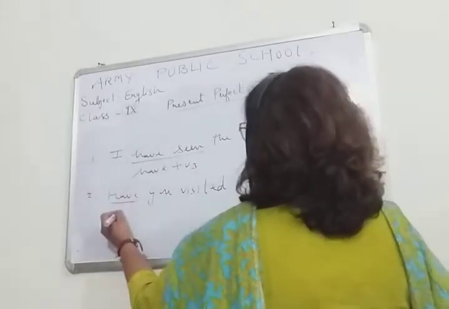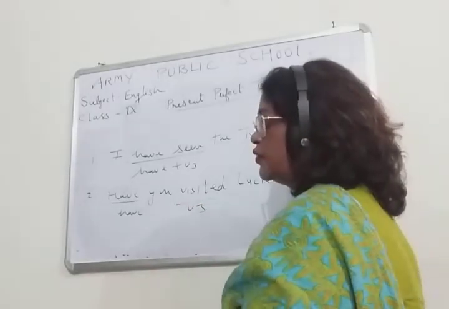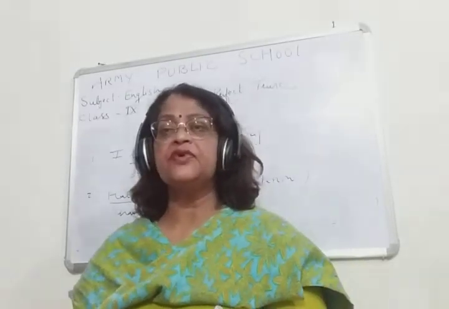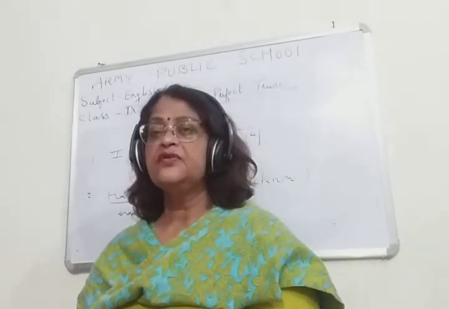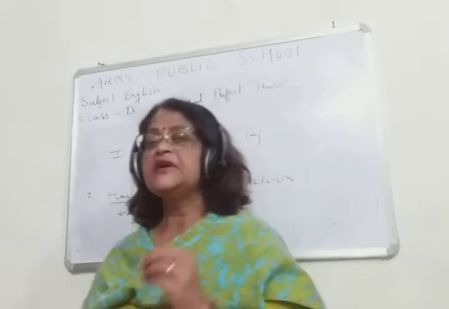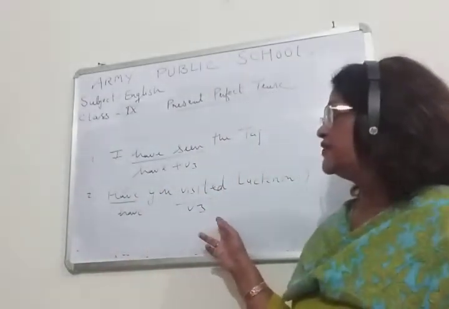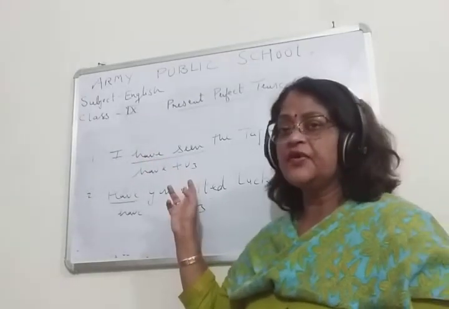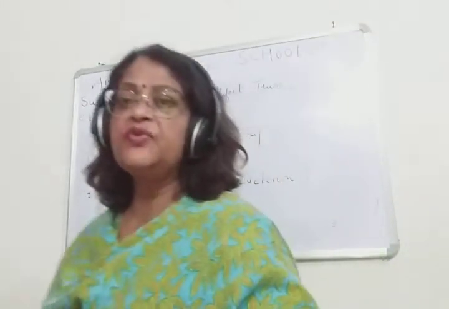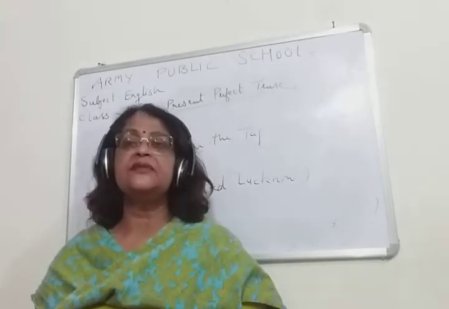So children, what is the formula for present perfect? The formula for present perfect is has or have plus third form of the verb. Have plus third form. Okay. Let me tell you one more thing: in present perfect tense also the work is completed.